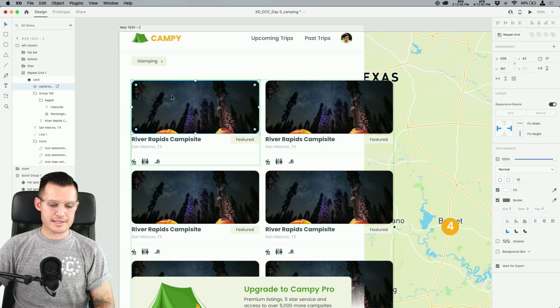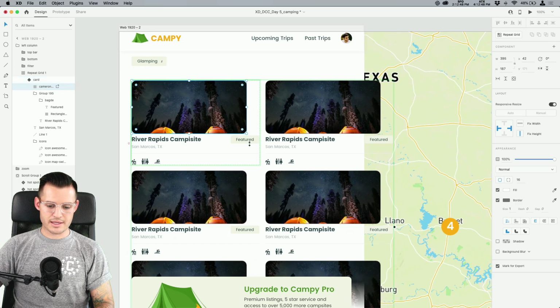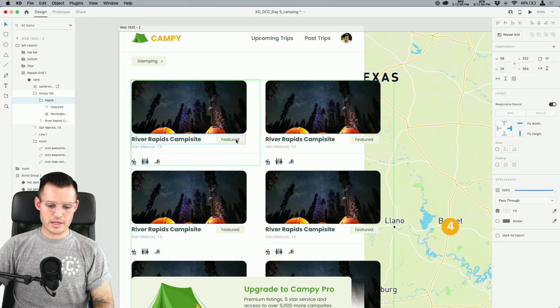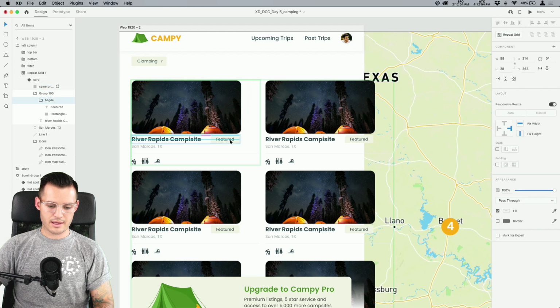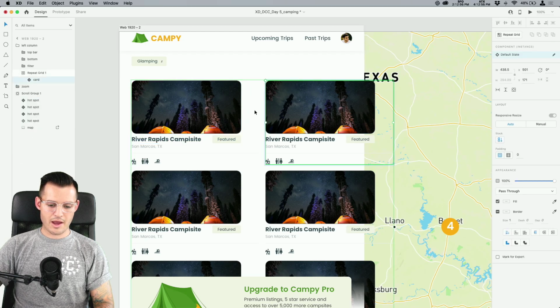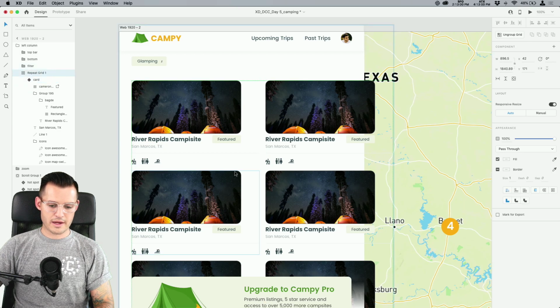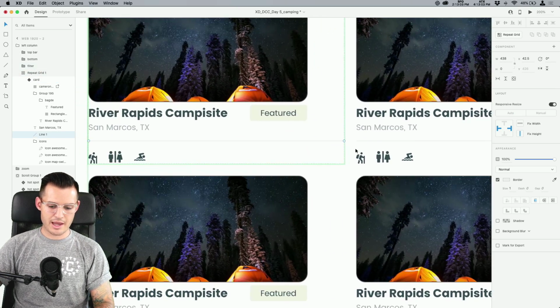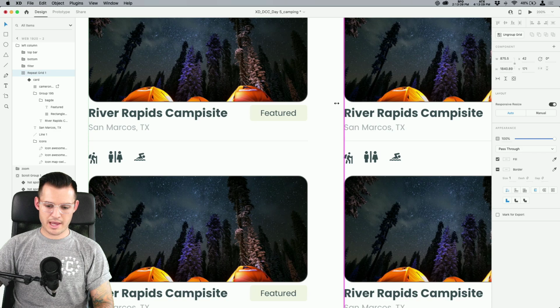Let's take this, our master inside of here. Let's take the card and fix it a little bit until we get the sizing the way that we like it. I'm kind of digging that. And now we're in our repeat grid. We want to take this little line that's there in as well. There you go, everything's lining up. We're going to select our repeat grid. Let's mess with the padding here.